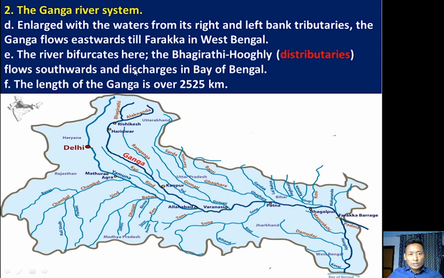After that it flows southwards, and finally it discharges in the Bay of Bengal. So the total length of river Ganga is 2525 kilometers, from here to here.